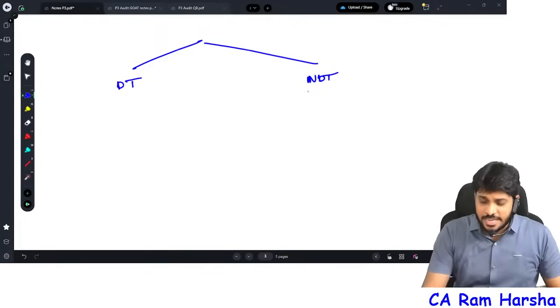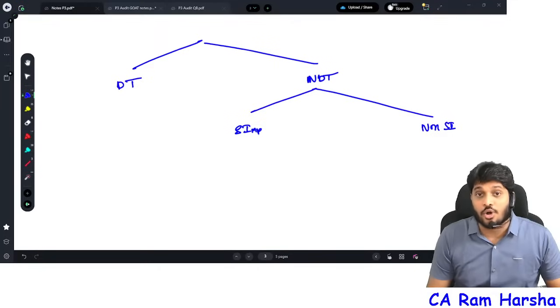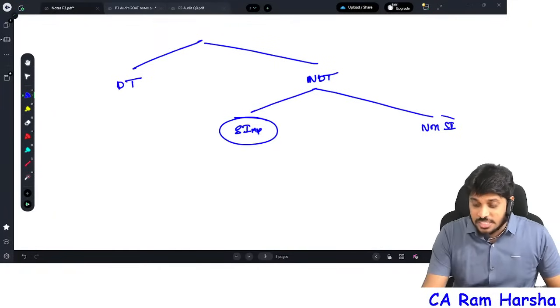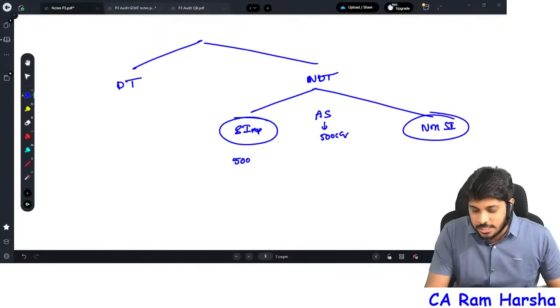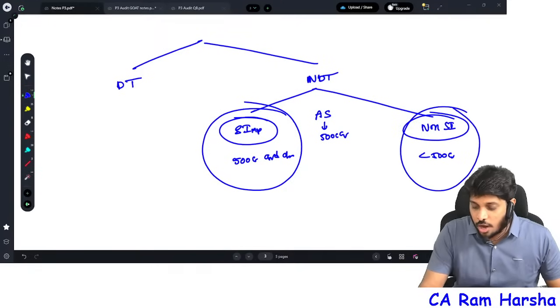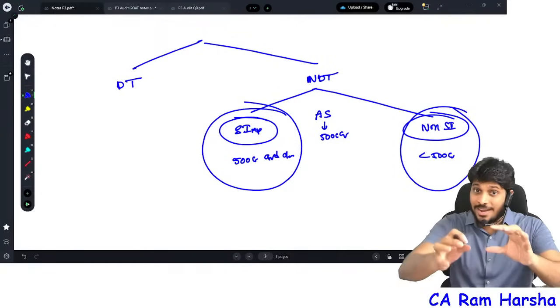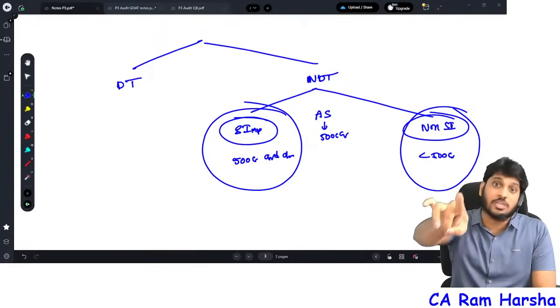The non-deposit taking NBFCs were again classified into 2 types: systematically important and non-systematically important. What is the criteria? Asset size 500 crore. If the asset size is 500 crore and above, they're all systematically important NBFCs. If the asset size is less than 500 crore, they're non-systematically important NBFCs. Whereas right now, NBFCs are classified based on asset size of 1000 crore.